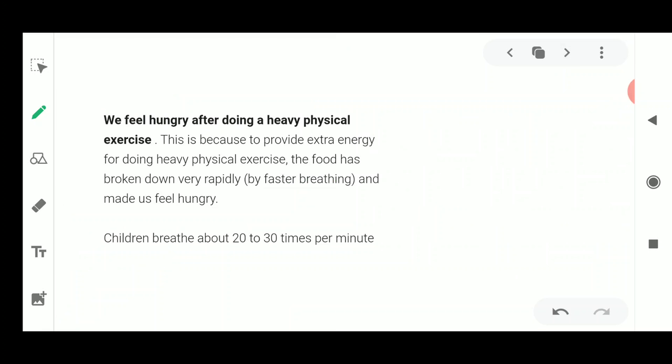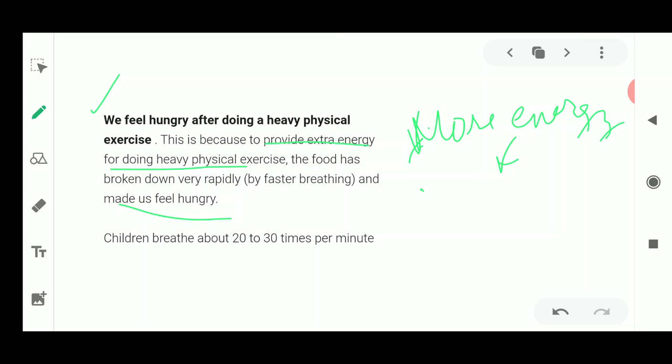Now, one more point. We start feeling hungry when we are doing heavy exercises. The reason is the same: we provide extra energy for doing heavy physical exercises. So the food is broken down very rapidly, and by very fast breathing it starts making us feel hungry. As we are doing heavy exercises, we require more and more energy, and for more energy, more breakdown of food and more breakdown of glucose takes place.